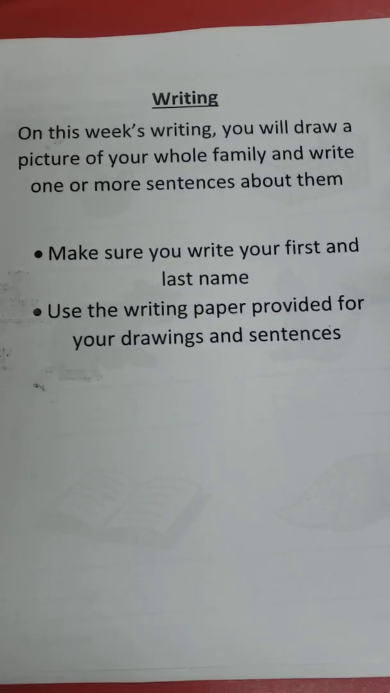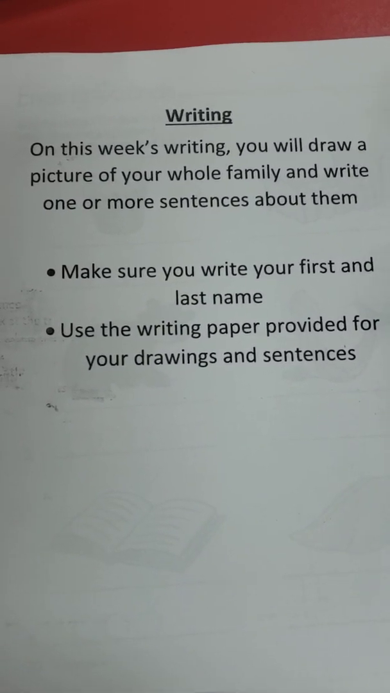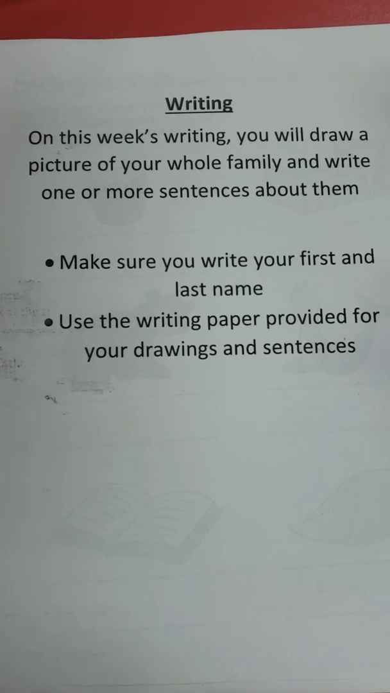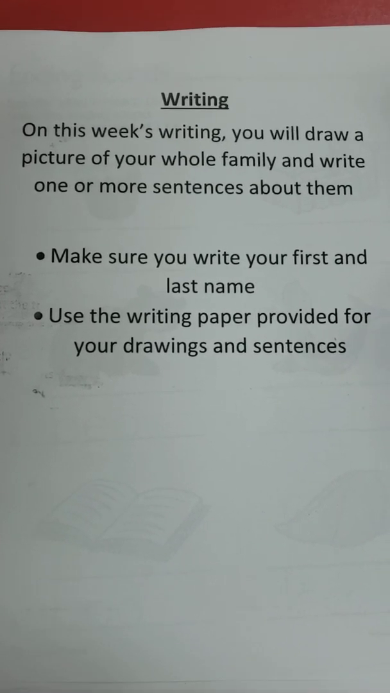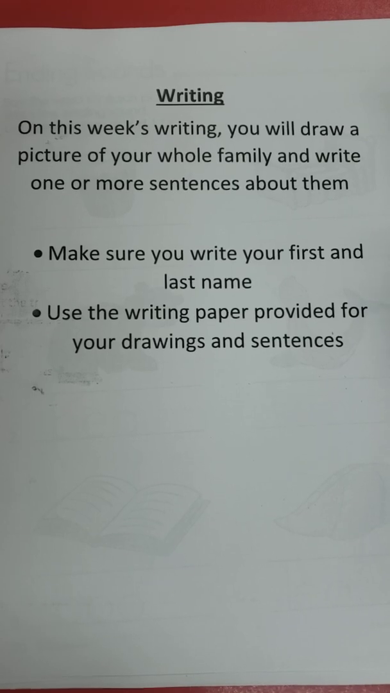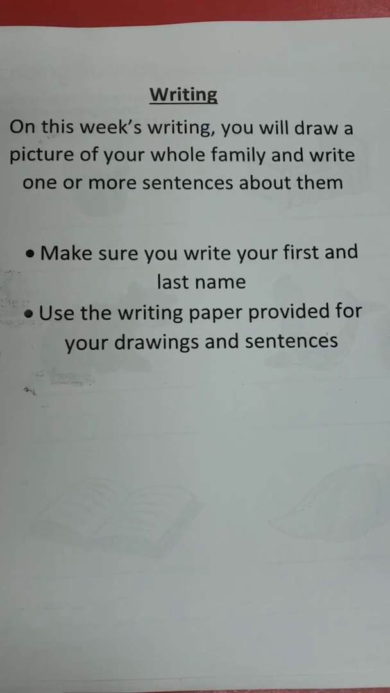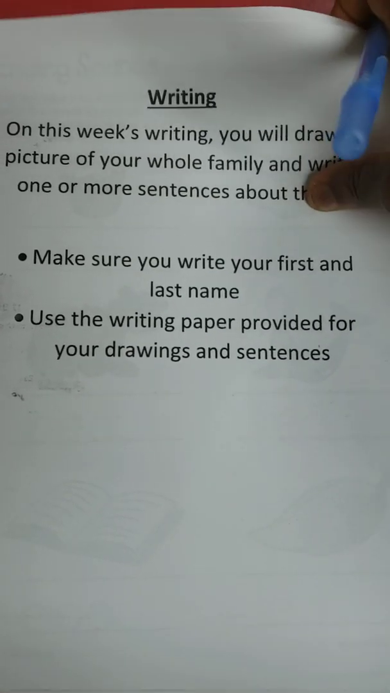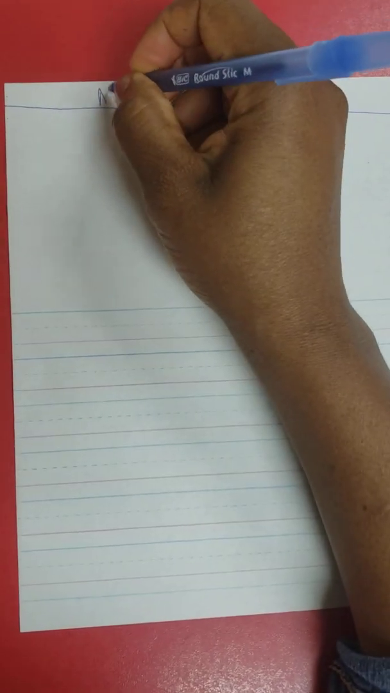All right, on this week's writing, you're going to draw a picture of your whole family and write one or more sentences about them. Make sure you write your first name and your last name, and you use the writing paper provided for drawings and sentences. Now, this is the paper. Make sure you write your first name. I am going to write my name as Miss Ayorinde.